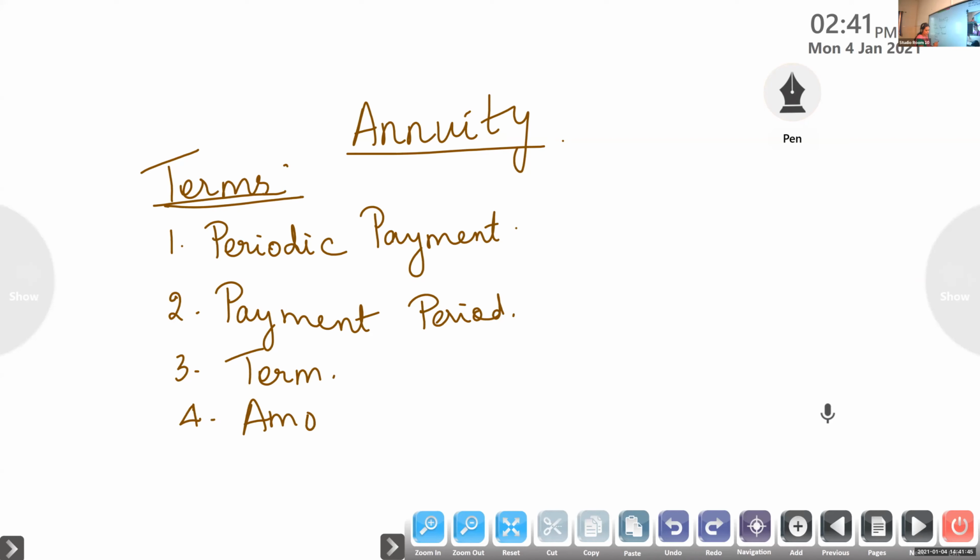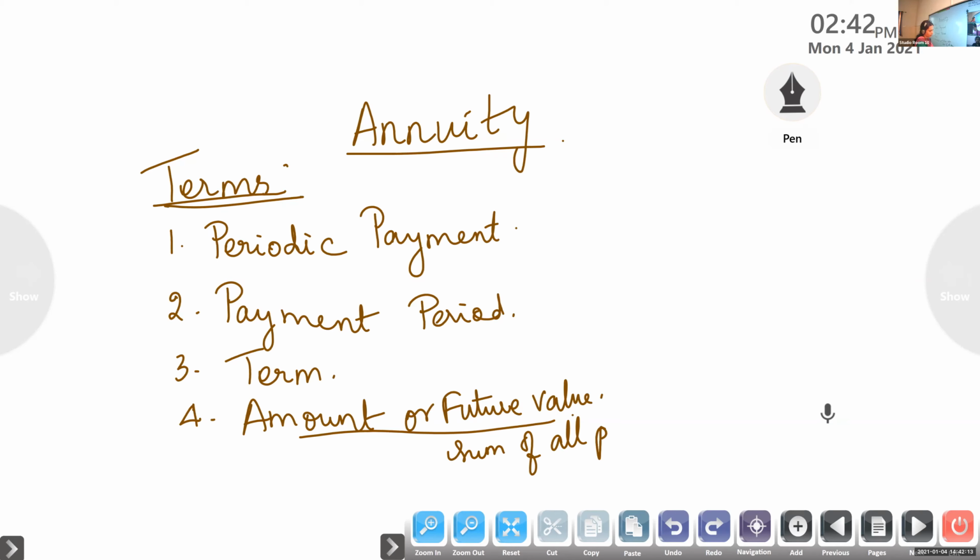The fourth one we are going to learn is amount or future value. What is amount? In compound interest we learned amount, isn't it? Amount means including the interest. The same thing here. Amount or future value is the sum of all payments along with the compound interest earned on these payments.